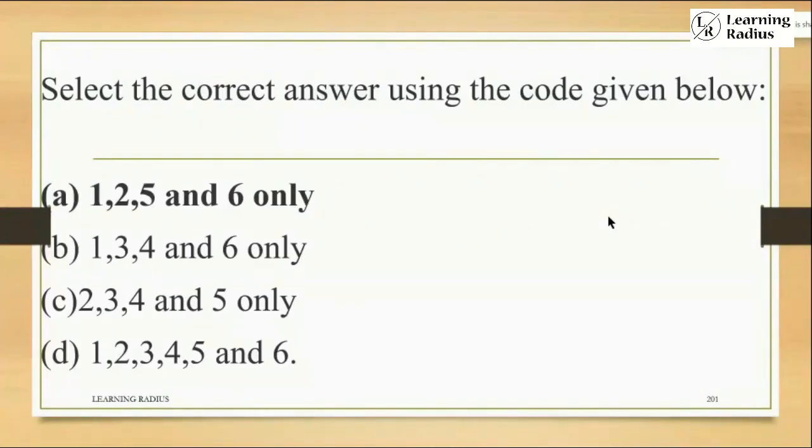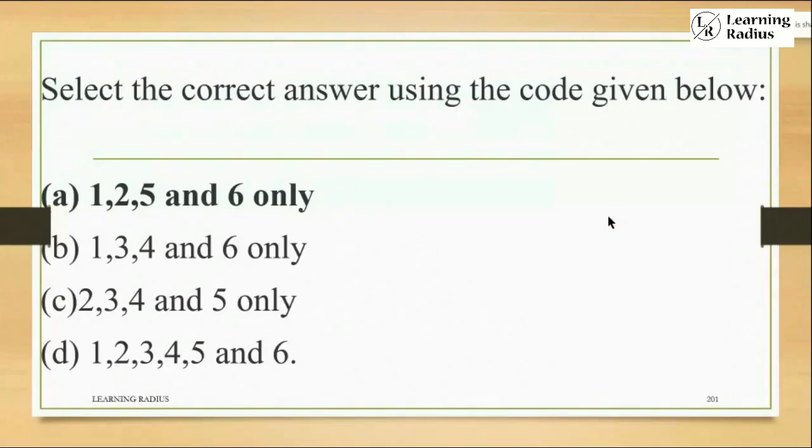Just look at the slides very closely. I'll just give a tip on elimination very closely. Just understand that groundnut seed is not there in the discussion. If groundnut seed is not there, 3 is not there. If 3 is not there, B is wrong, C is wrong, D is wrong. Without knowing anything, you came to the answer. This is what is called elimination. This we teach in detail.